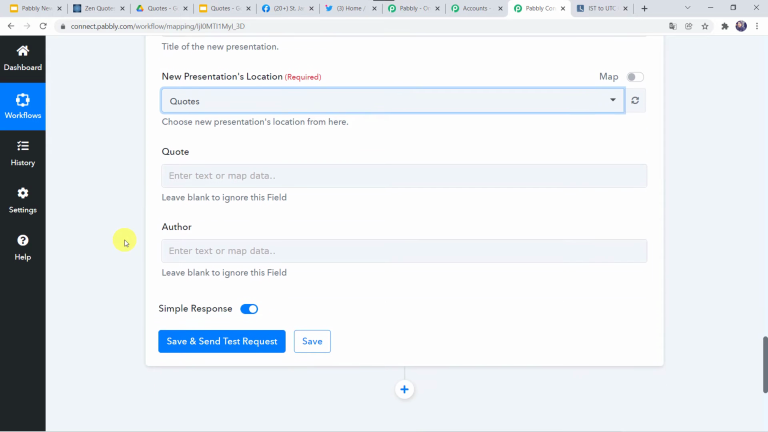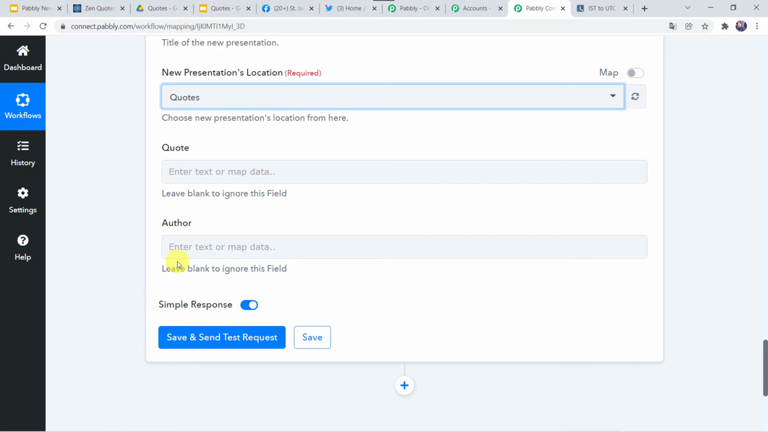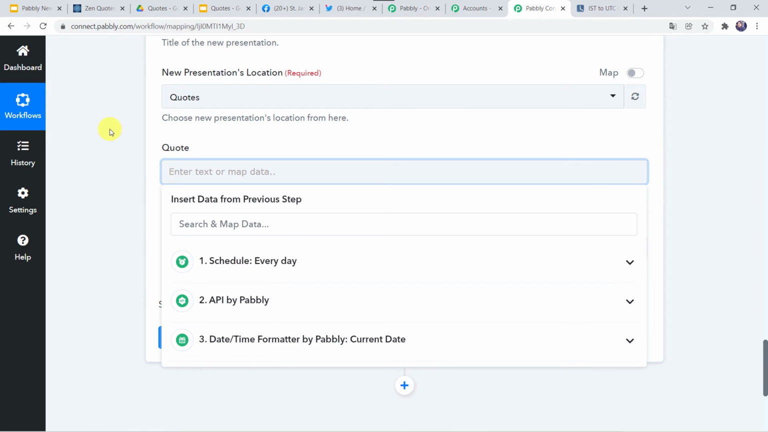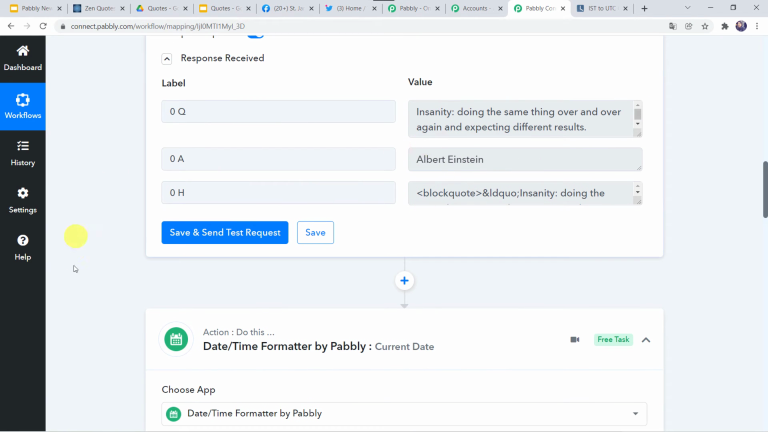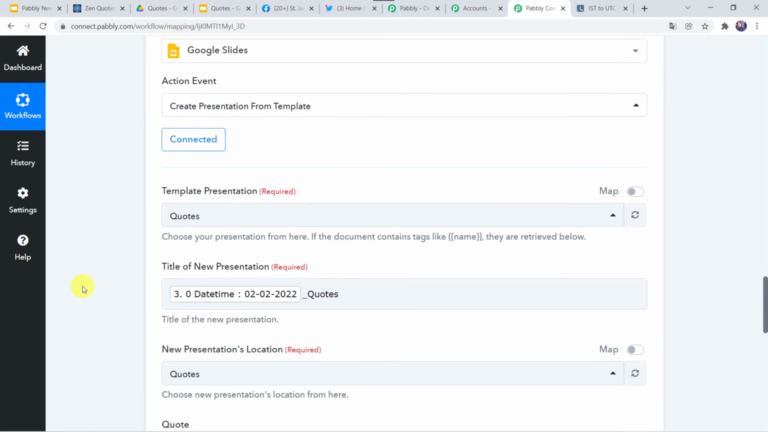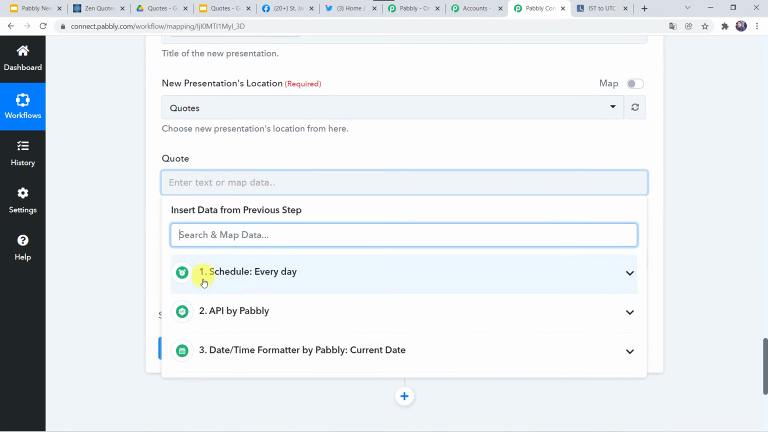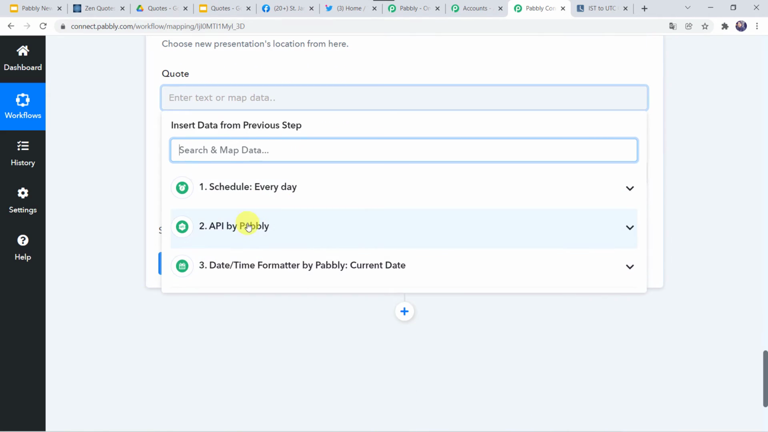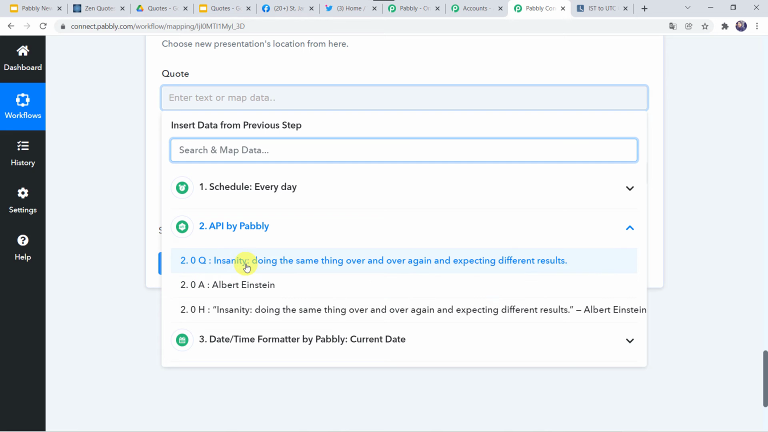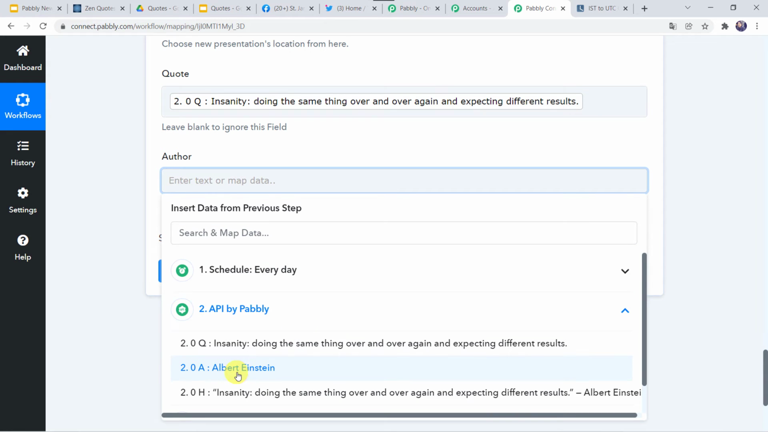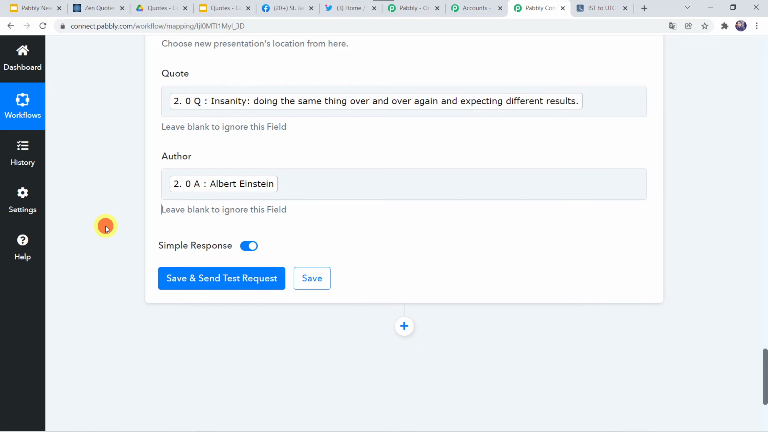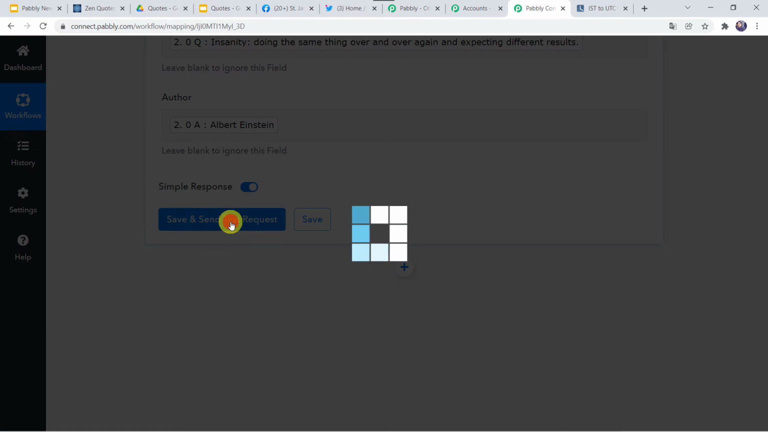Okay. Now here we have to map the quote and the author name. So let us map the quote and author which we have received here. This one. Okay. So I'm just going to map both of these over here. Let us map it from API by Pabbly. Okay. And this is the quote. And let us map the author name from API by Pabbly, and this was the author name. Okay, and let's click on save and send test request.